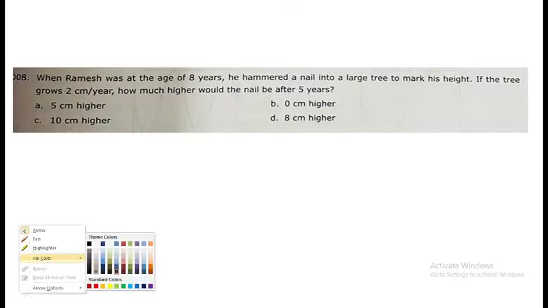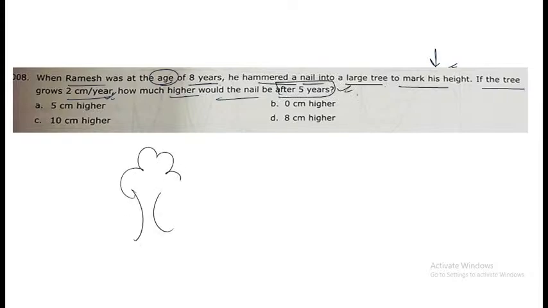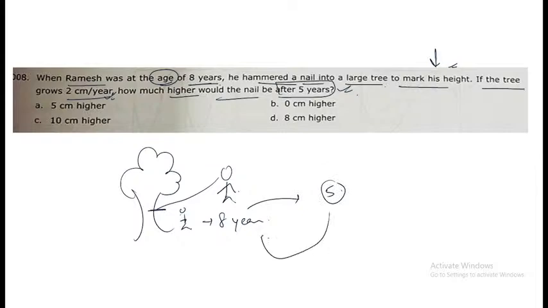Next question for you all. The question is saying that when Ramesh was 8 years old, he hammered a nail into a large tree to mark his height, right? If the tree grows 2 centimeter per year, how much higher would the nail be after 5 years? So consider, this is the tree, this is Ramesh. He has marked a nail over here. This was his height initially, when he was 8 years old. The question is asking, after 5 years, when he comes back, at which particular point would he see the nail? Give it a try to this question, everyone.